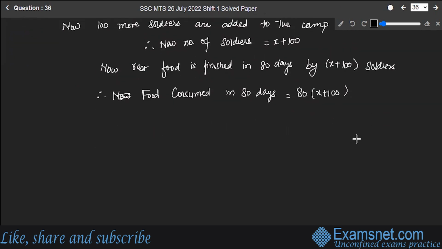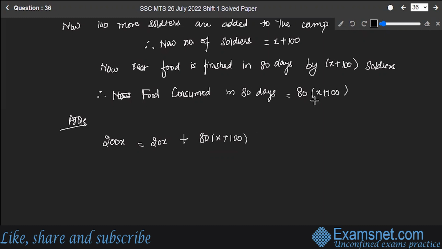Now, according to the question, the total food that was initially there, which was equal to 200x, is equal to 20x, which was consumed by X soldiers in 20 days, plus 80 into X plus 100, which is the leftover food which can be consumed by X plus 100 soldiers in 80 days. Right?